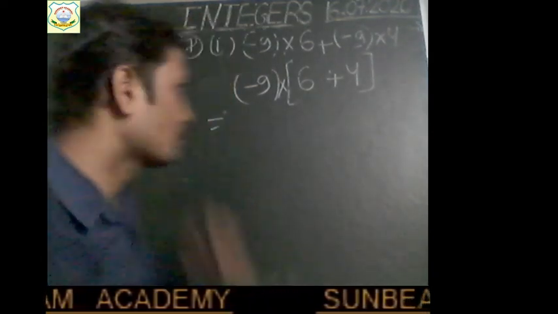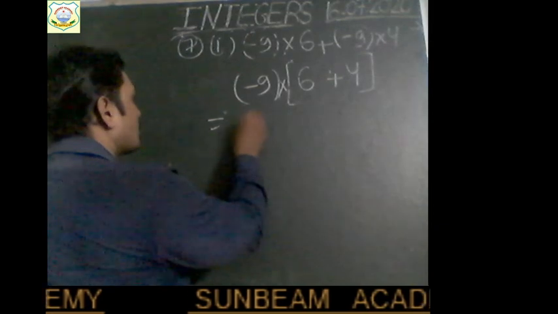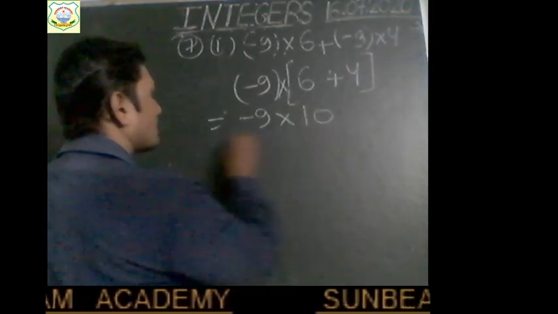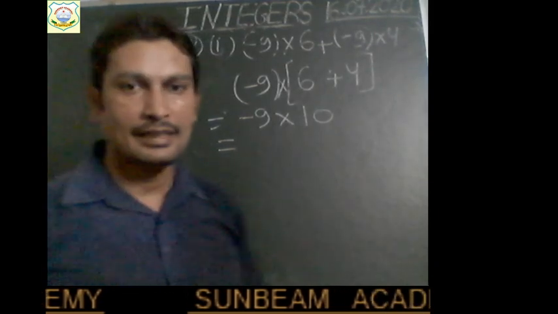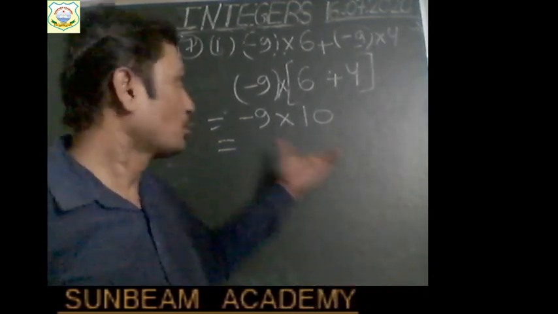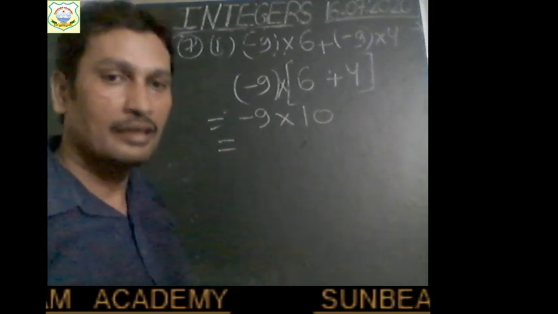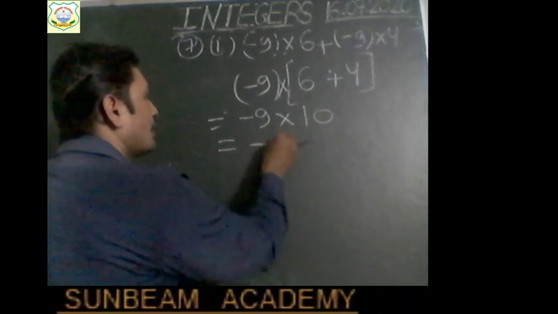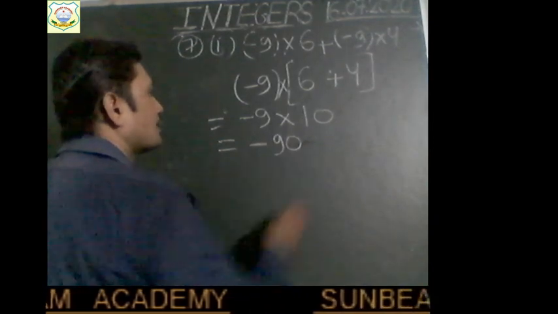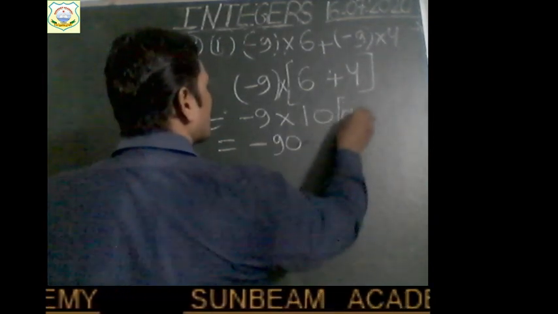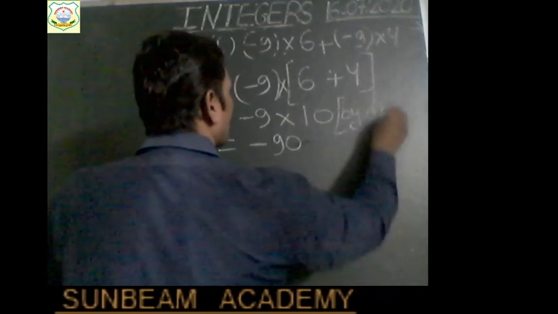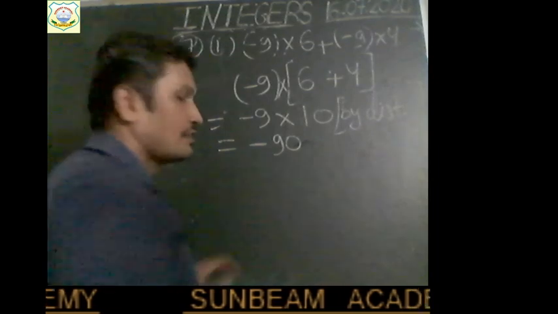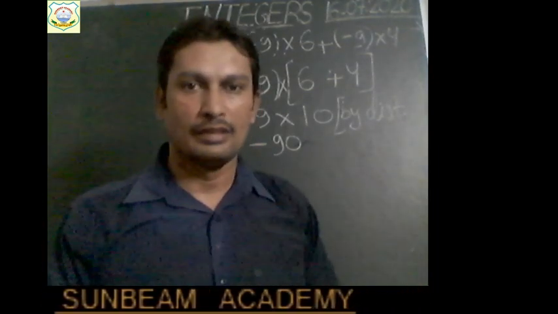So now firstly add: minus 9 into 6 plus 4 will give 10. Right, children? Now we can easily multiply. Both the integers have opposite signs, right? So we will use a minus sign here, and 9 tens are 90. And this is by the distributive law. If you are asked to write the name of the property, then you can say that this is by the distributive law.